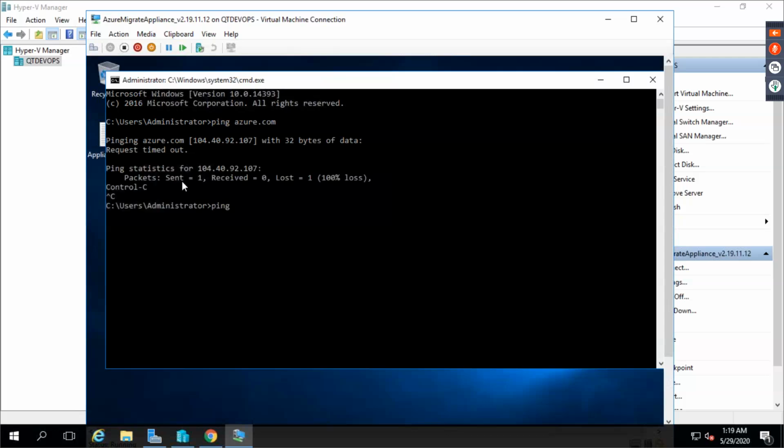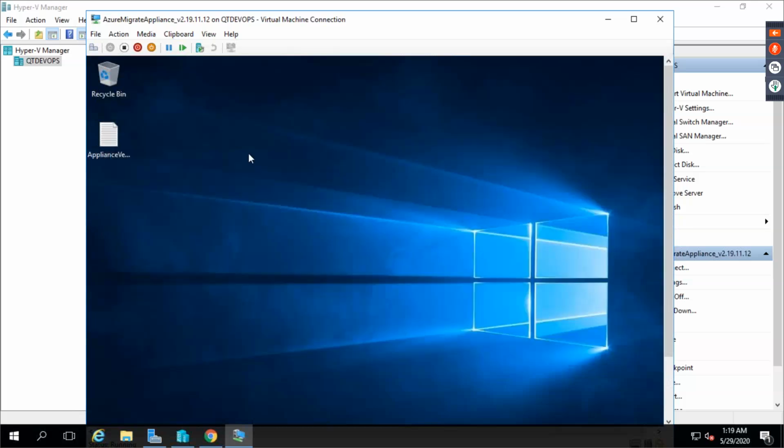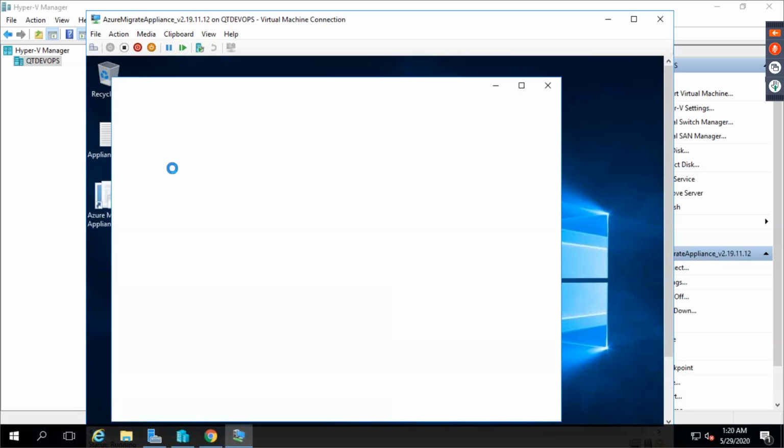There is nothing called Azure. Ping google.com first to check whether I'm getting internet or not. Yes, I'm getting internet. Right. So this basic connectivity is more than enough. But if you still want, you can go to server manager, turn off the internet security, and verify all of those IP addresses manually. That is your choice.